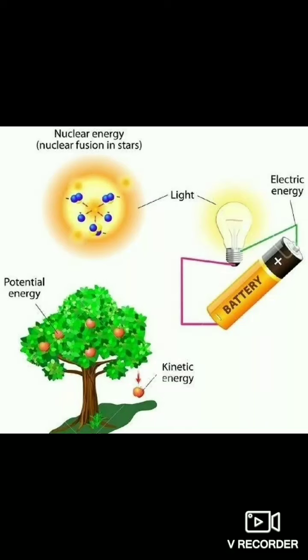Next is chemical energy. Energy which is stored in matter and can become available for work through a chemical process is called chemical energy. This energy is released when chemicals are burned or when they undergo chemical changes. A very good example of chemical energy is photosynthesis, which we also learn about in biology.